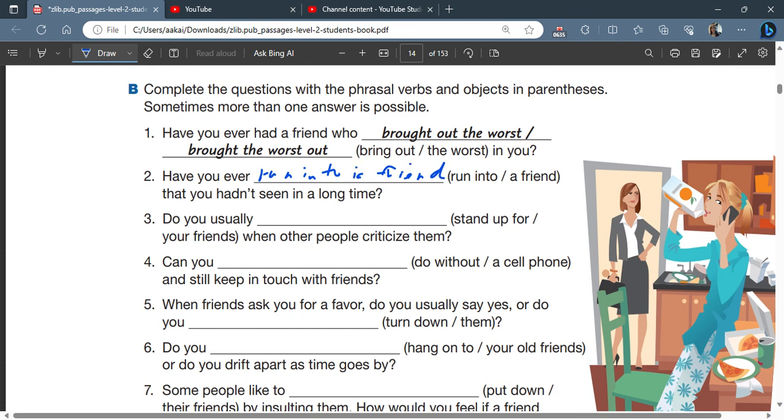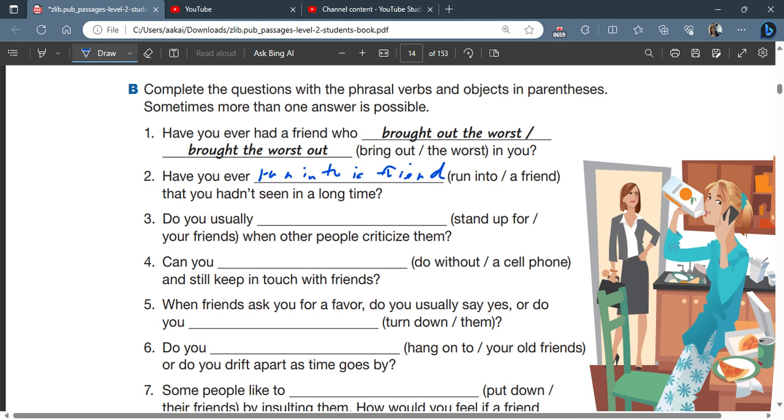Run into a friend. Number 3, do you usually, and then we have stand up for, and then the object, your friends, when other people criticize them. All right, stand up for is a 3-word phrasal verb. So if you recall, we cannot separate 3-word phrasal verbs.